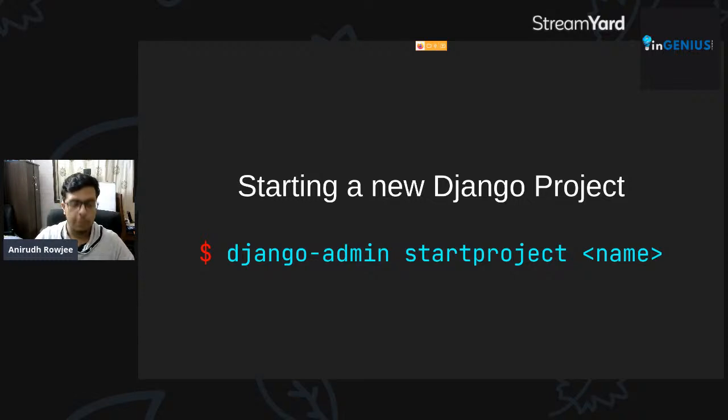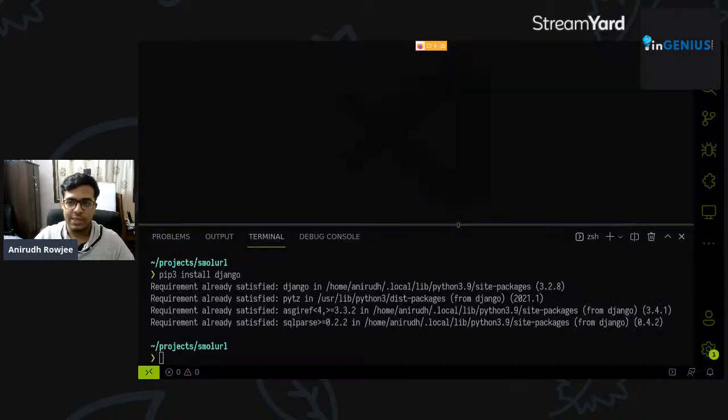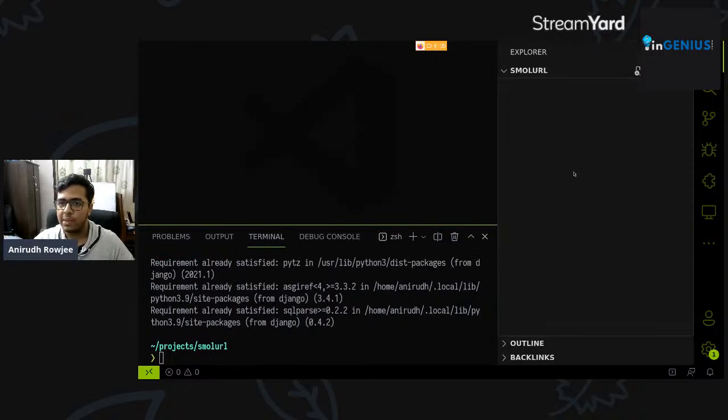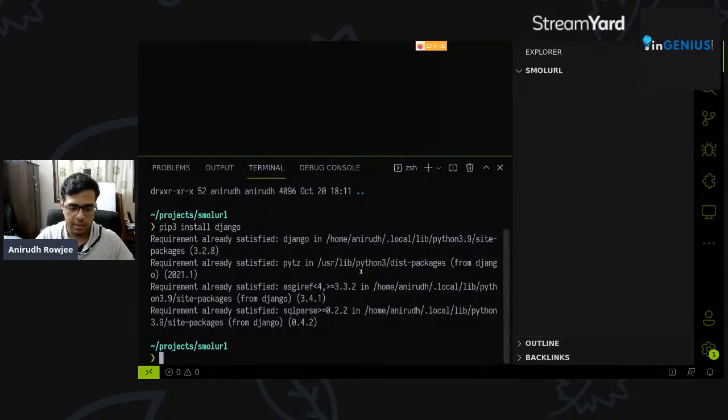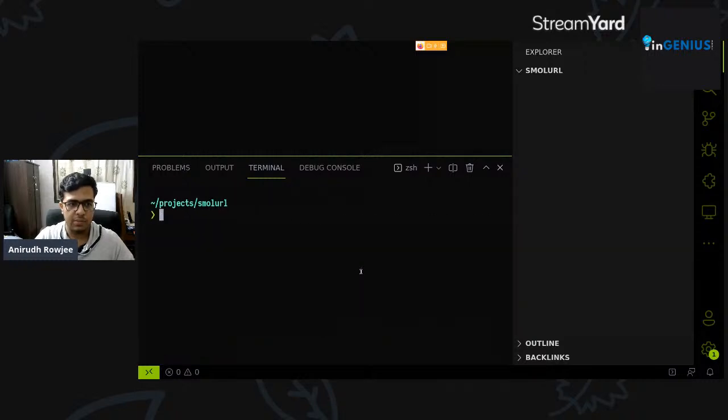Now that you've all got pip installed and Django installed, you should have access to the django-admin command. What we'll be doing is, now that we're inside a blank folder, let me open the file explorer here, and let me increase the height of this a little bit so that it's a little more visible to you folks. Let's do django-admin startproject, and let's give this project a name, smallurl.